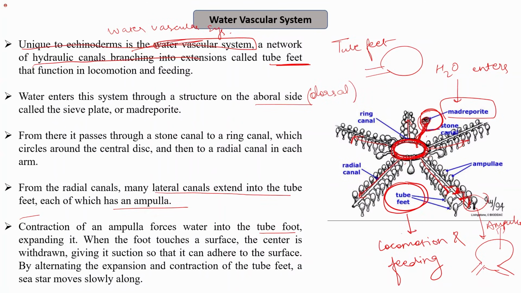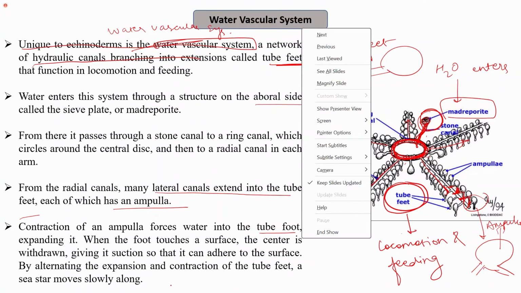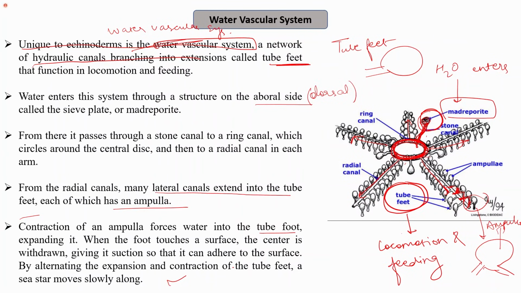Now, by altering the expansion and the contraction of the tube feet, our sea star moves slowly along. Once the tube foot is extended, it provides a suction, allowing the echinoderm to adhere to the substrate. And once it needs to move, it undergoes contraction. So the expansion and the contraction of the tube feet helps in locomotion.